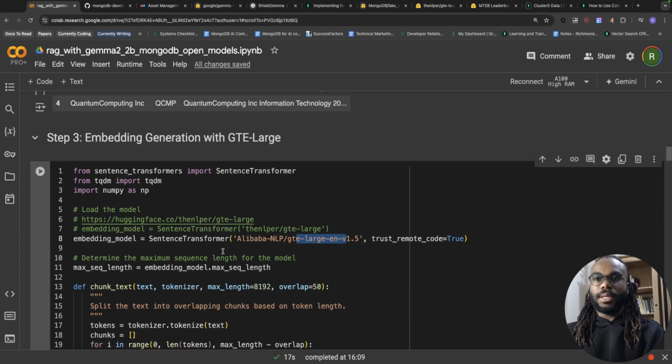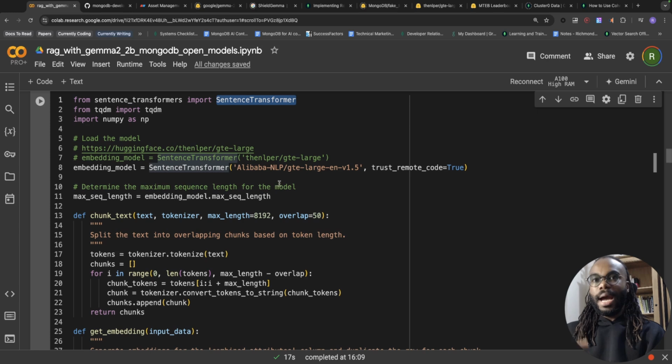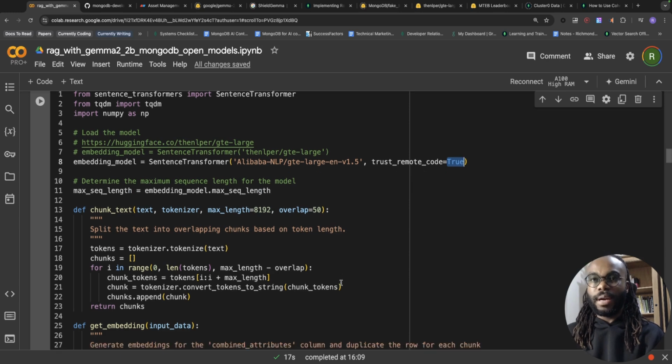So we will go back to the code. We're going to load GTE Large using sentence transformers. We're going to import the sentence transformer module and load the GTE Large English version into our environment. You have to specify this as true, or it won't download into your development environment.